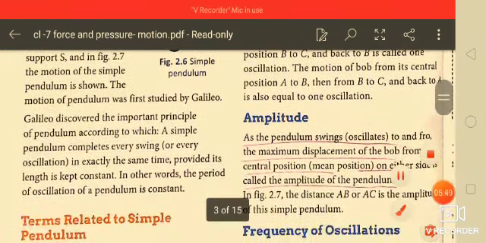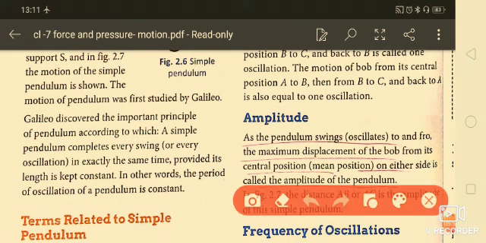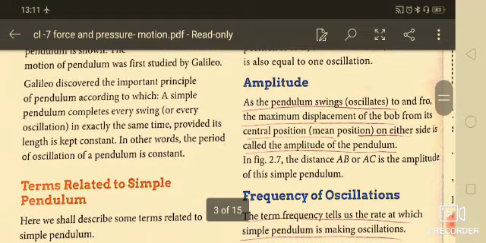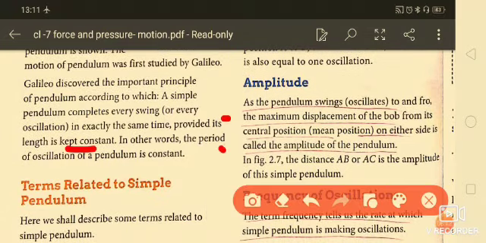The motion of the pendulum was first studied by Galileo. He discovered the important principle of the pendulum, according to which a simple pendulum completes every swing, or oscillation, in exactly the same time, provided its length is kept constant. In other words, the period of oscillation of a pendulum is constant.